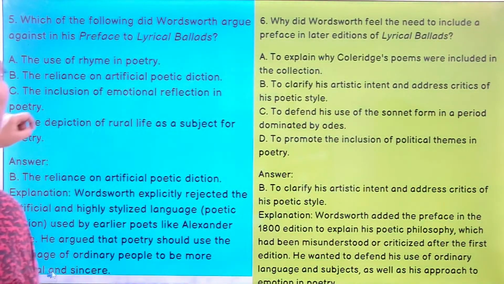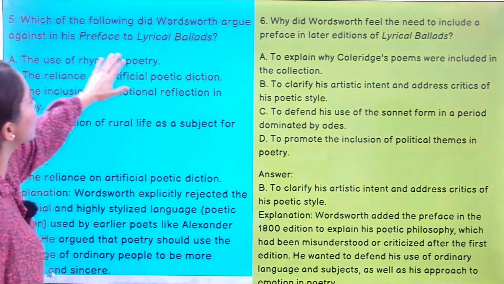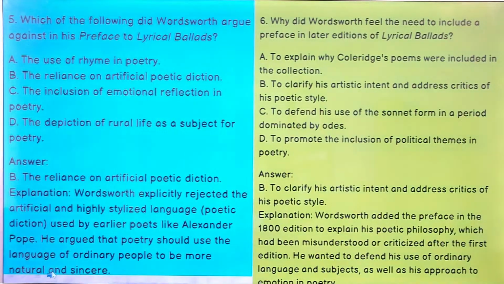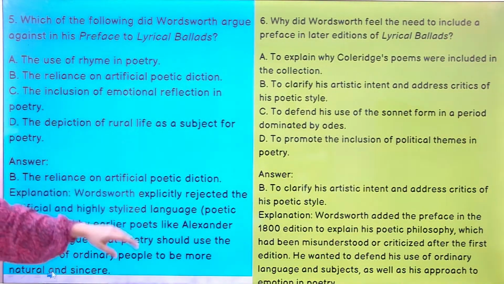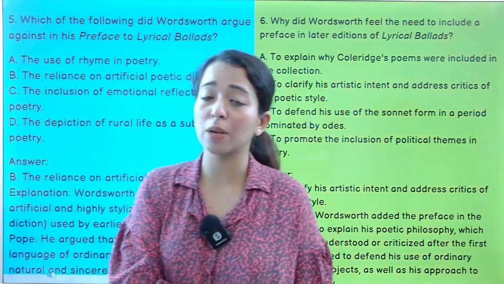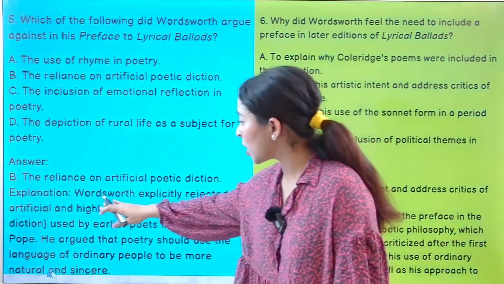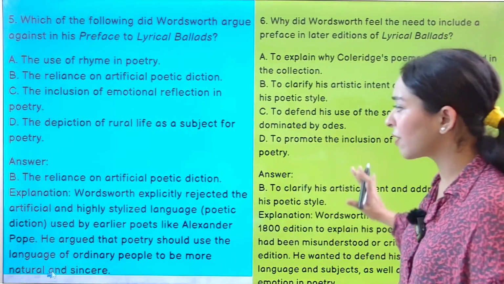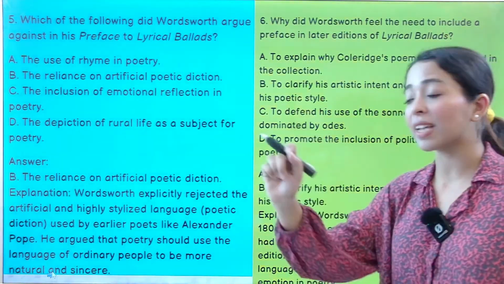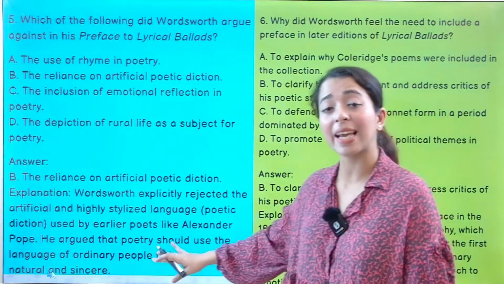which of the following did Wordsworth argue against in his preface to Lyrical Ballads? And Wordsworth कहता है the reliance on artificial poetic diction, जो neoclassical period का था, वो कहता है नहीं, poetic diction artificial नहीं होना चाहिए. Wordsworth explicitly rejected the artificiality and highly stylized language that was used by poets like Alexander Pope.